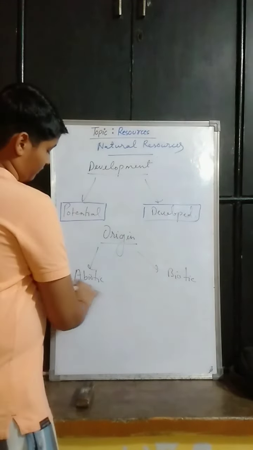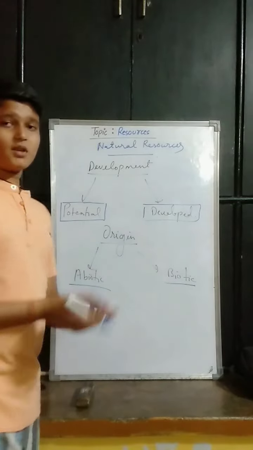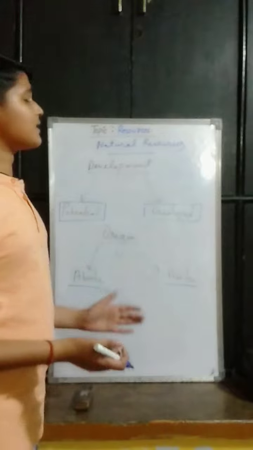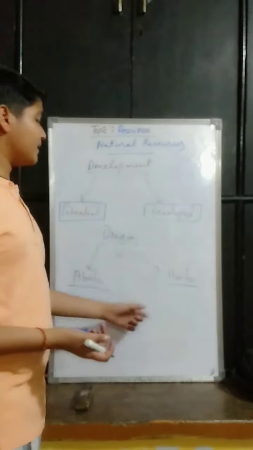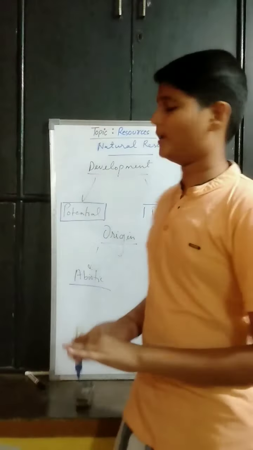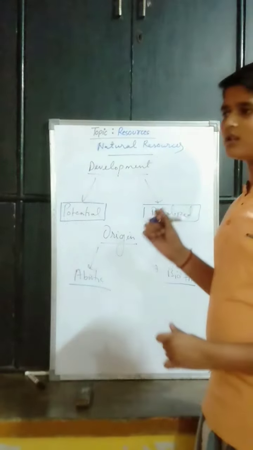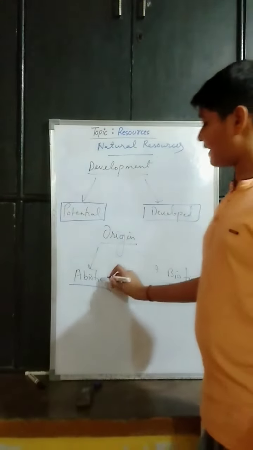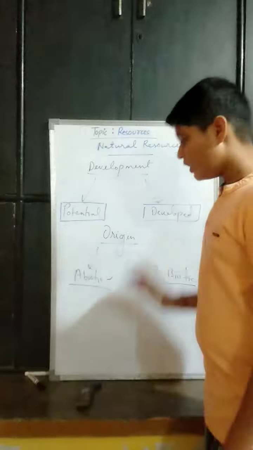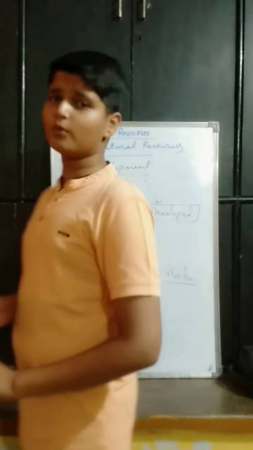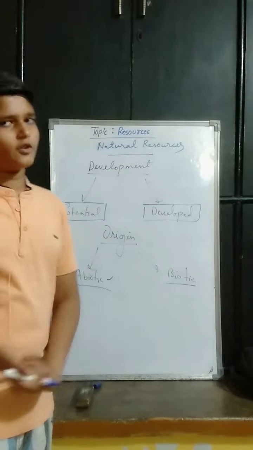So abiotic and biotic, what do they mean? Biotic means all the living organisms which exist in this universe come in the category of biotic. Whereas abiotic is a non-living component of the environment. All the non-living things, the things which are useful but they do not have life, come in the category of abiotic. Some factors like biotic can be reproduced, abiotic do not reproduce.